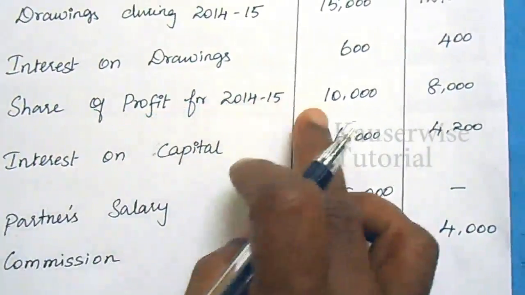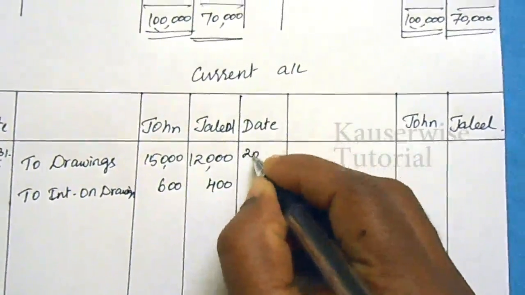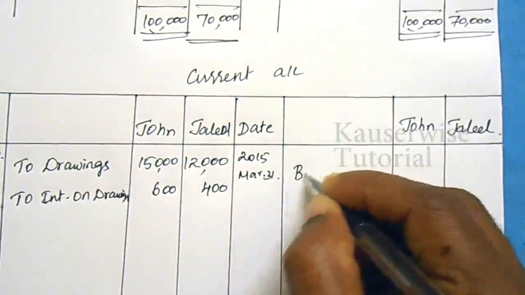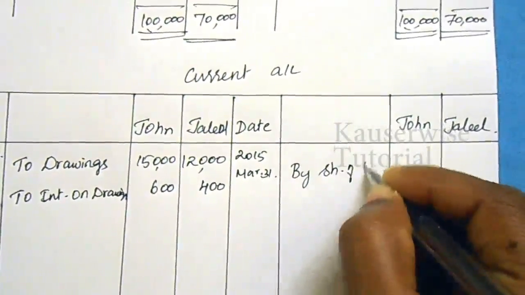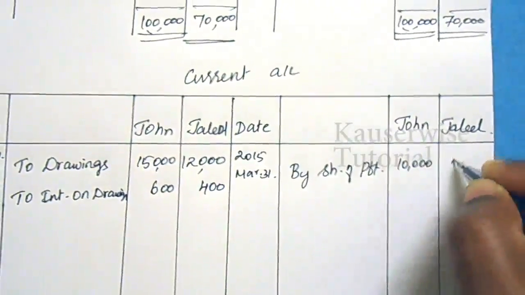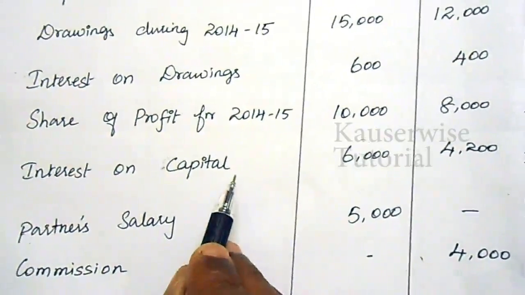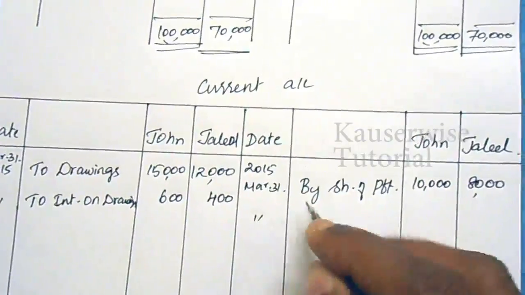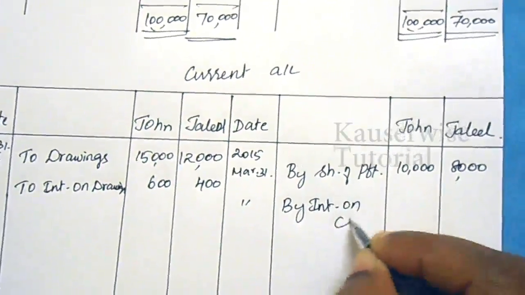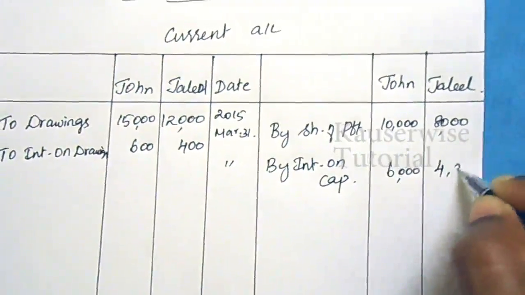Share of profit is credited to the current account. 2015 March 31st, by share of profit, 10,000, 8,000. Interest on capital is also credited. By interest on capital, 6,000, 4,200.